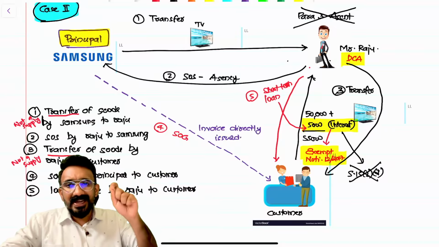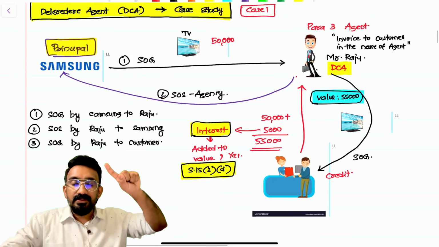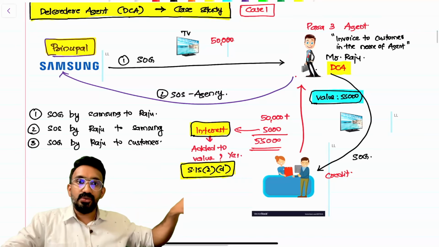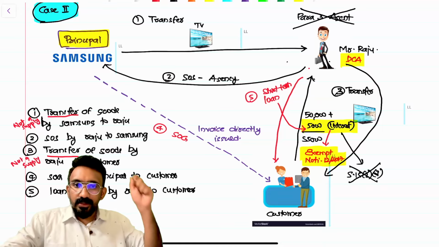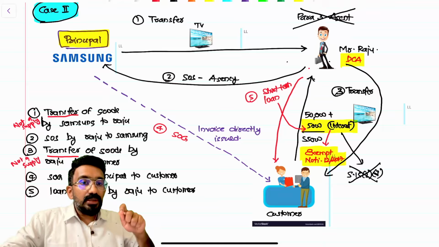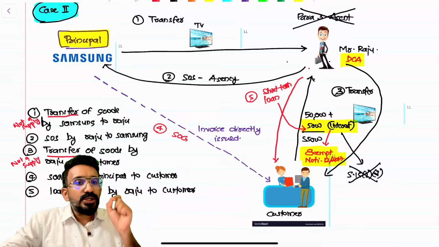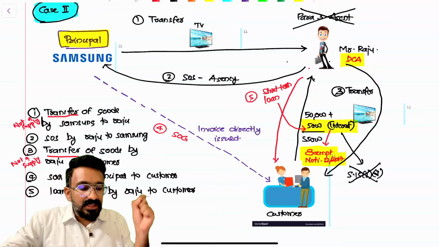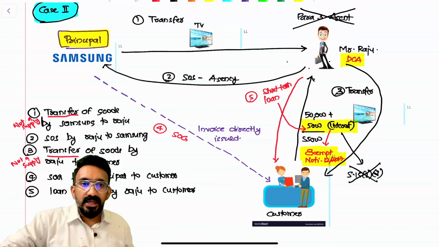Samsung will have an outward tax liability on this invoice, right? In the earlier case, Samsung will have an outward supply on Samsung's invoice to Raju. Here, it is Samsung's invoice to the customer, right? Now, Raju will still get 10,000 rupees, 20% commission. Raju will give an invoice to Samsung. Now, Raju is getting 55,000 rupees from the customer because it was a credit sale. Raju would have promised the payment to Samsung because he's a del credere agent. The question is this: the extra 5,000 received by Raju, will it be added to the value of supply of Samsung? No, Samsung is not getting this 5,000.